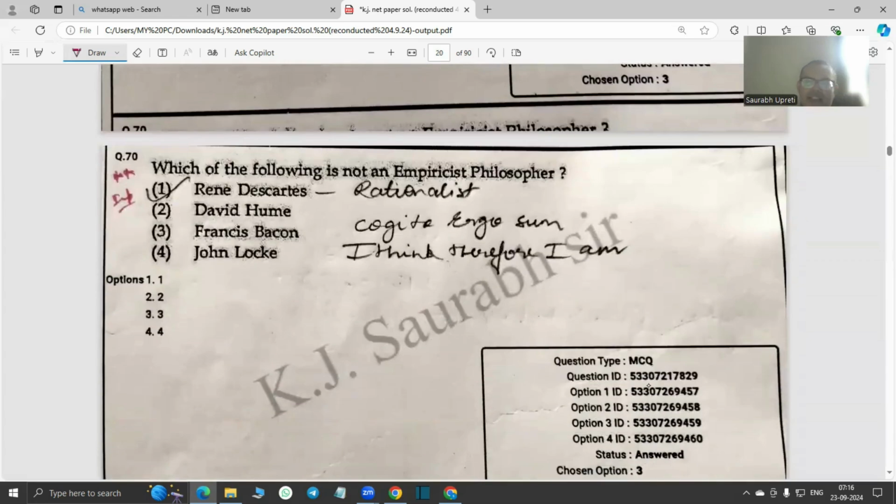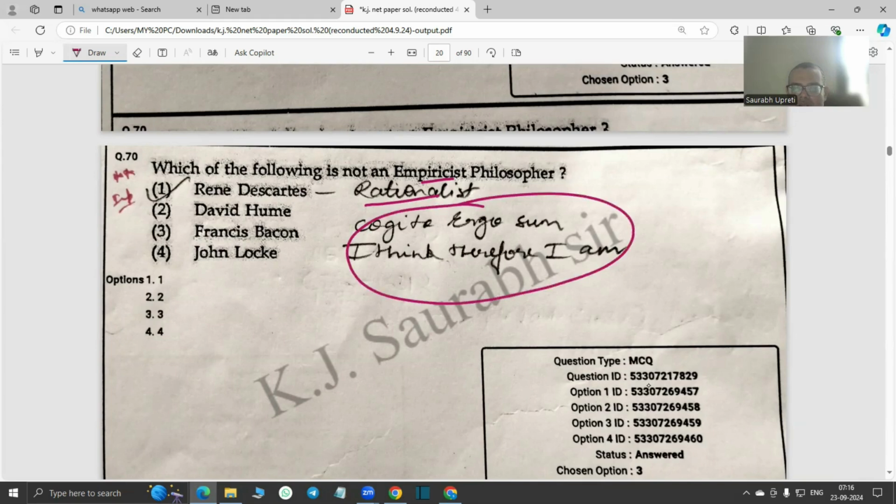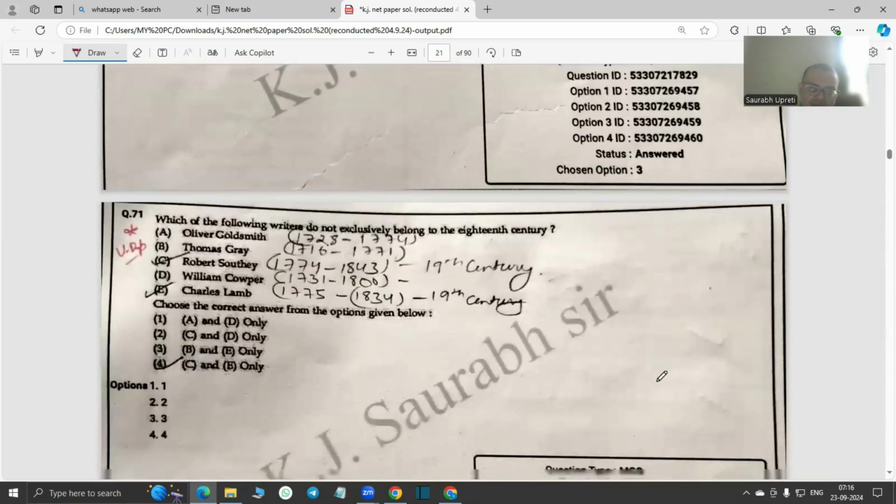Which of the following is not an empiricist philosopher? Empirical philosophy means anything based on facts and observations, right? So Rene Descartes is not an empiricist philosopher. He was a rationalist. He basically said, cogito ergo sum, I think, therefore I am. Rene Descartes. David Hume, Francis Bacon, and John Locke, all three are empiricist philosophers, right?